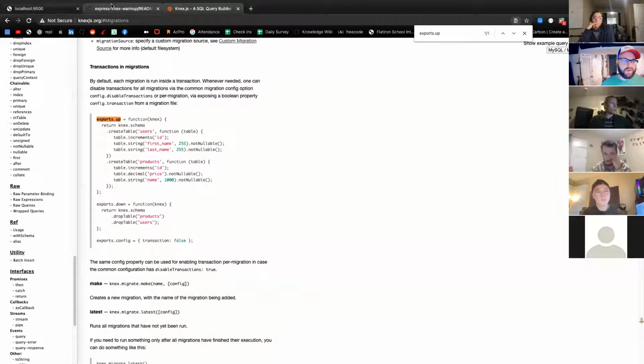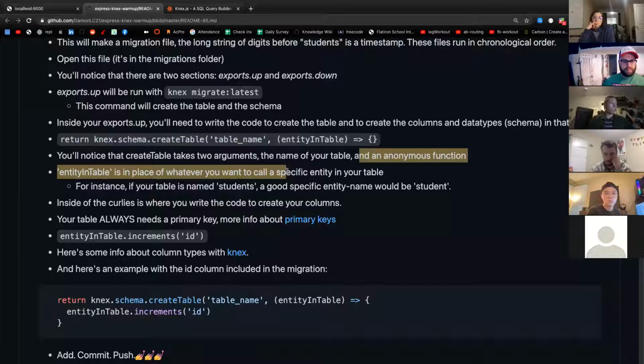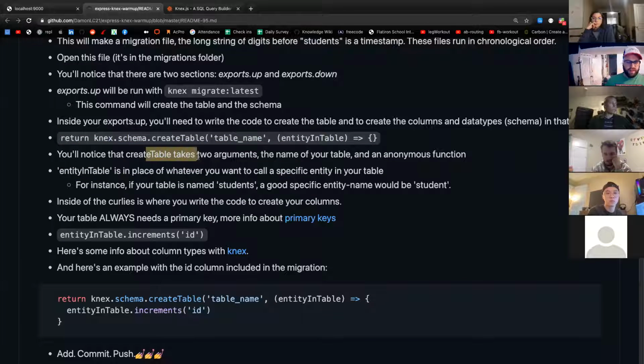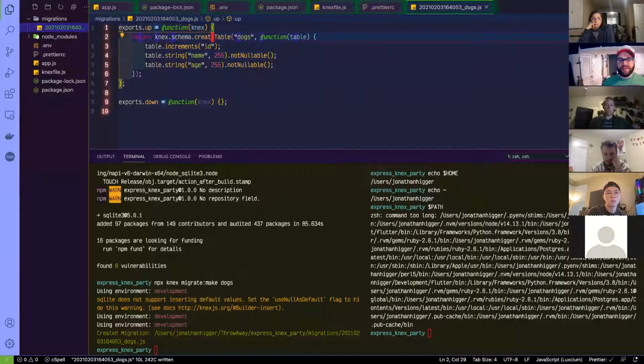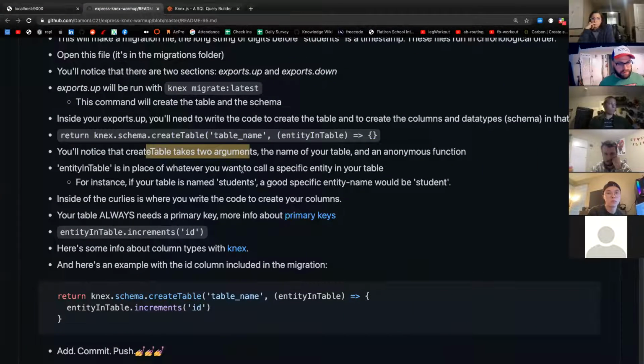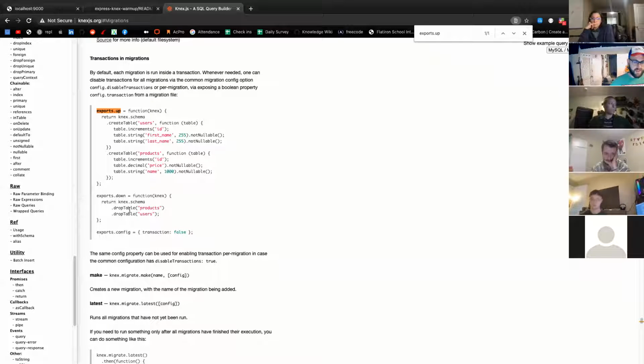Cool. And then if I go to here, oh, and this is interesting. Create table takes 2 arguments, the name of your table and an anonymous function. I'm willing to bet that you could make this not an anonymous function if you wanted to. Just saying. Cool. And also let's look at that down one. So this is interesting. Okay.